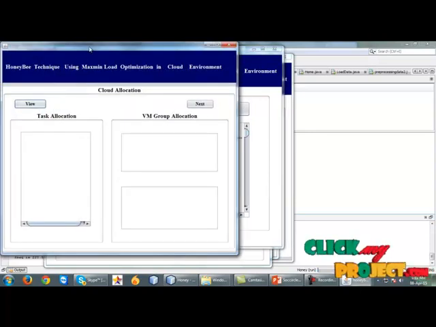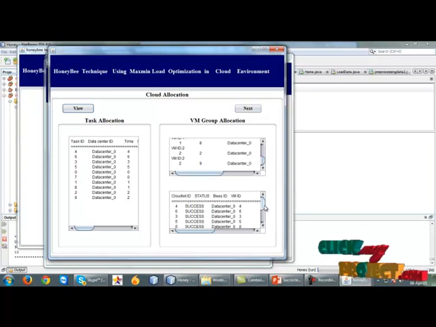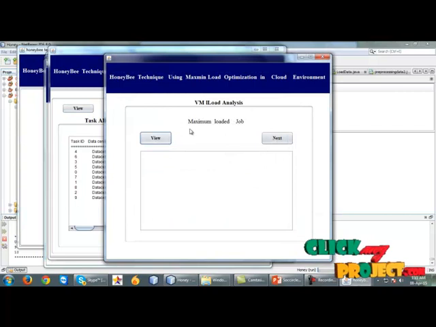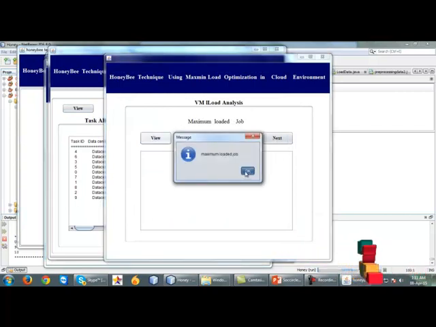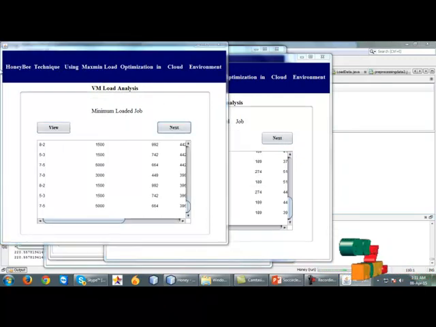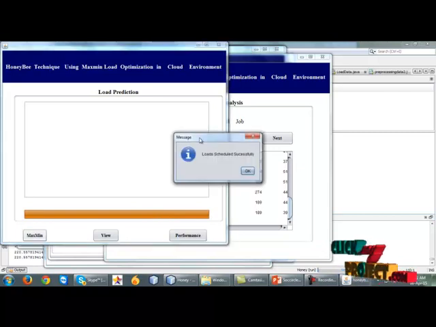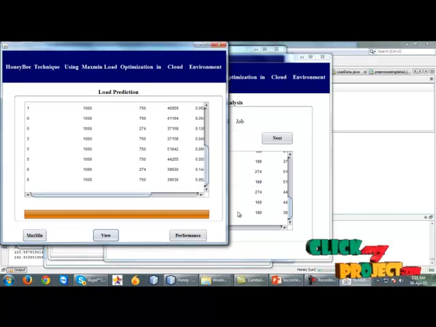Next is the cloud allocation. Allocation means view. For each task the data center ID is 0, and we have to check the VM group allocation. The VM group allocation shows only the success state of the jobs. Finally we find the maximum loaded jobs. Next we find the minimum loaded jobs. And finally, using the max-min algorithm, we predict the load prediction and view the project.